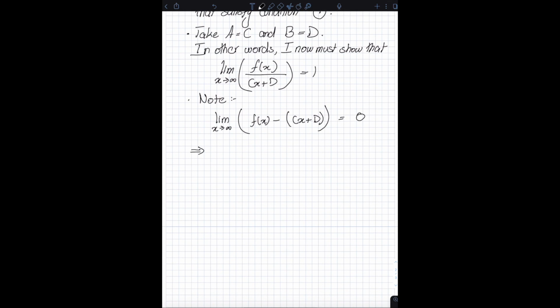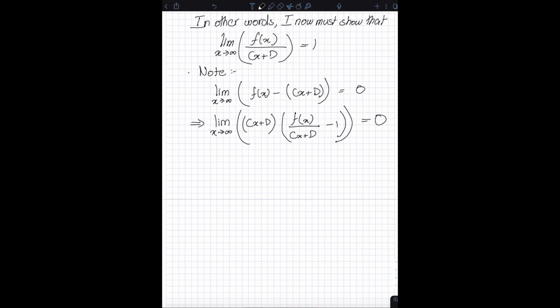Okay. Now what I'm going to do, and this is where the manipulation comes in, I'm going to factor out a (cx plus d). So I'm going to write it out like this: (cx plus d) times (f of x divided by (cx plus d) minus 1) is equal to 0. So all I've done is I've factored out a (cx plus d).